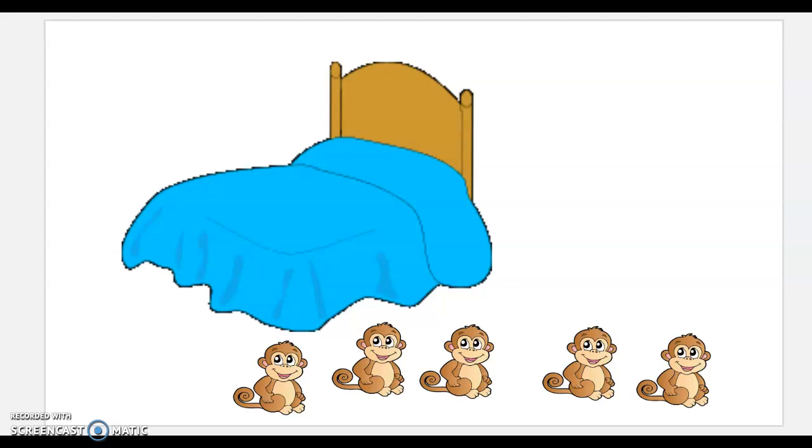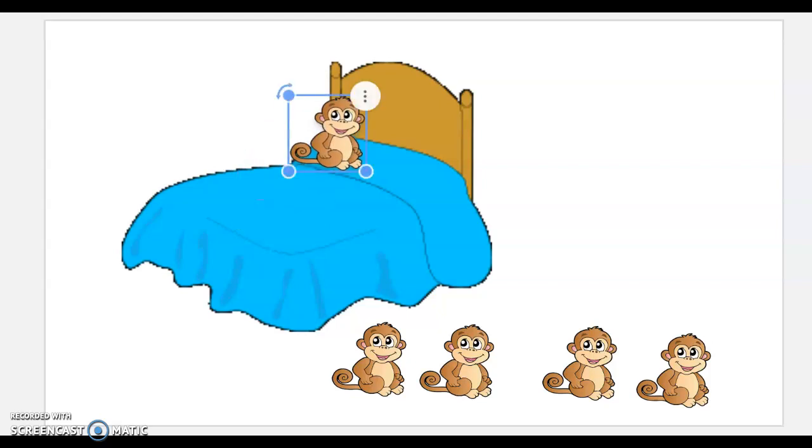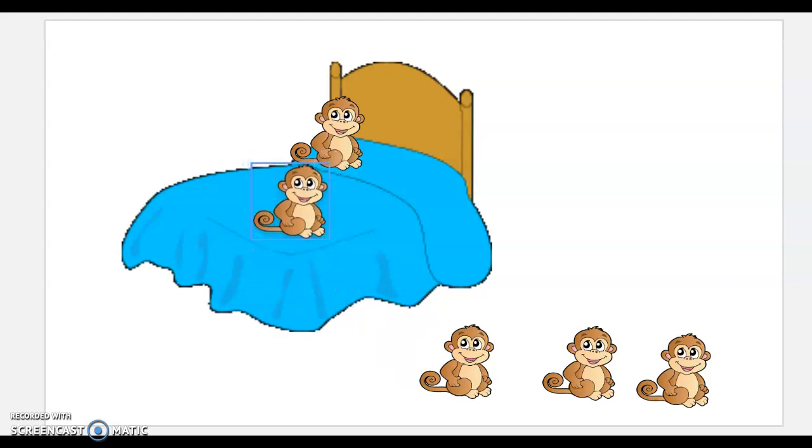We always had 5 monkeys because we were looking for the ways to make 5. And we always had 5 monkeys. If we had 1 monkey on the bed and 4 on the floor, we still had, let's count them, 1, 2, 3, 4, 5 monkeys. 1 on the bed and 4 on the floor were 5 monkeys. If we had 2 monkeys on the bed and 3 on the floor, we still had 1, 2, 3, 4, 5 monkeys in the room.